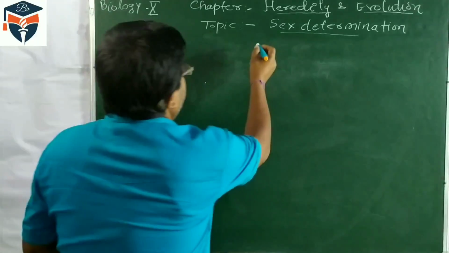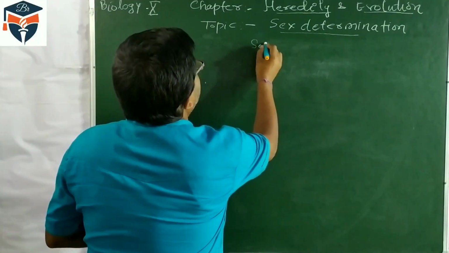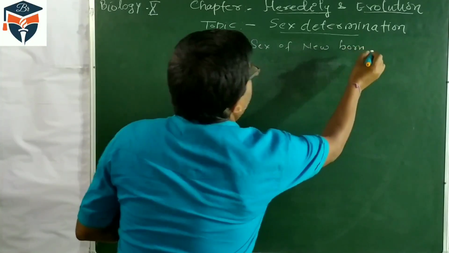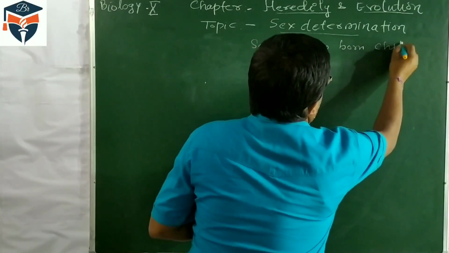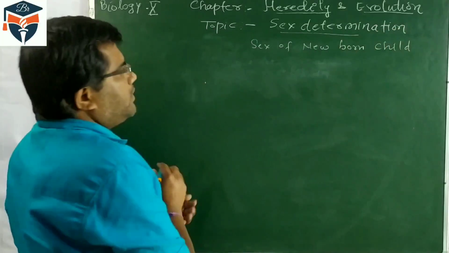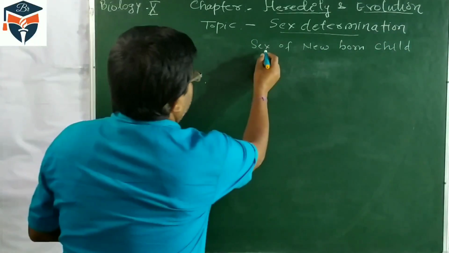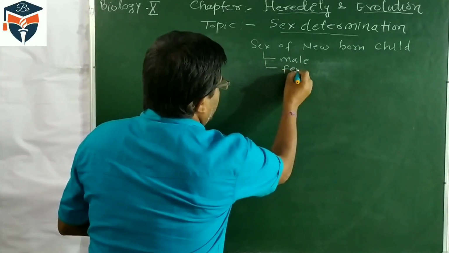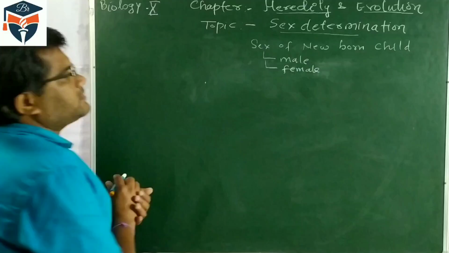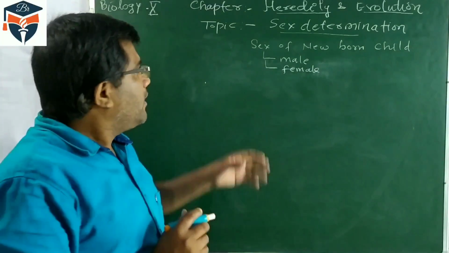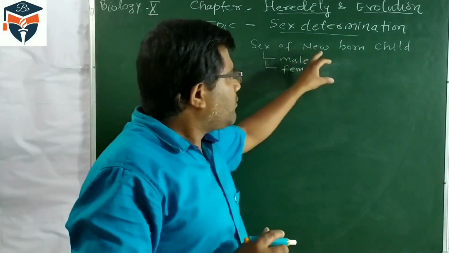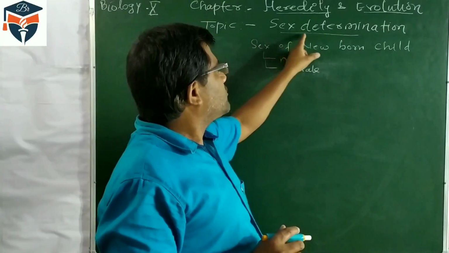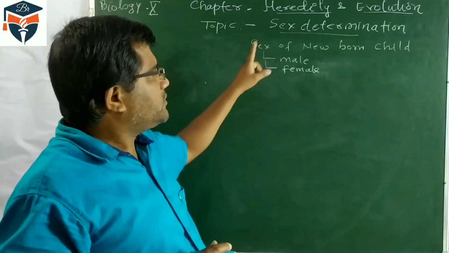Sex means whether the newborn is male or female. The process that determines what the sex of the child will be is called sex determination.